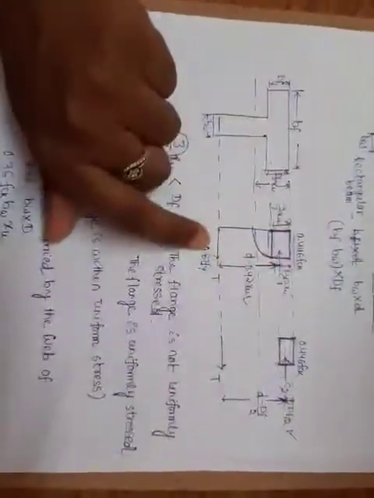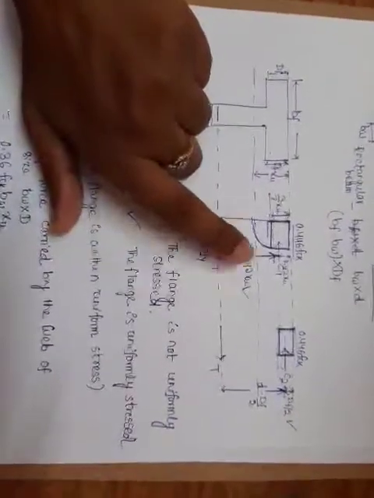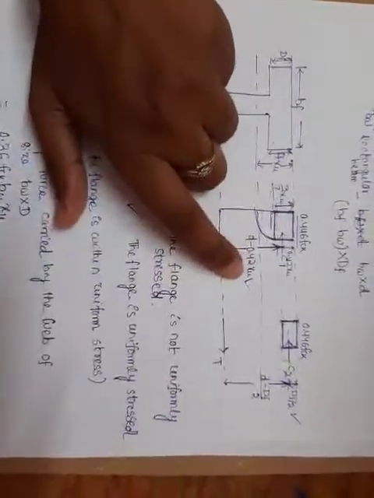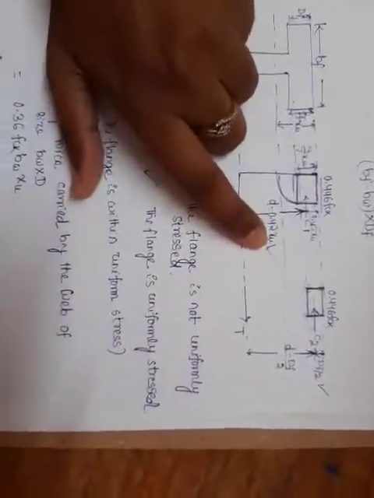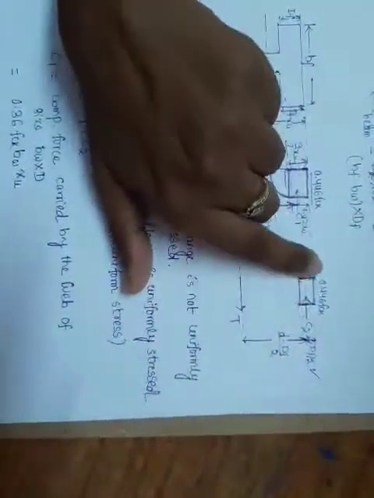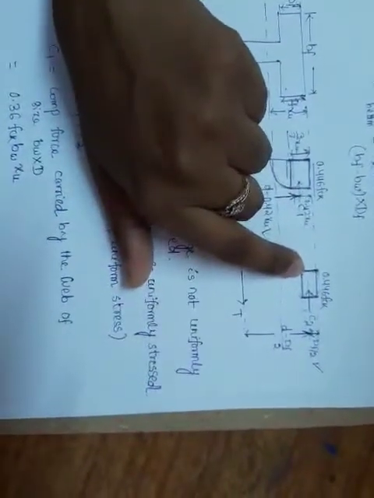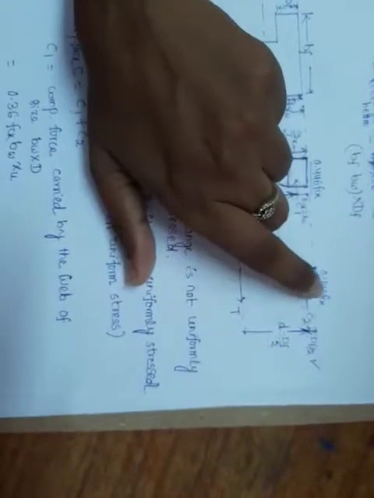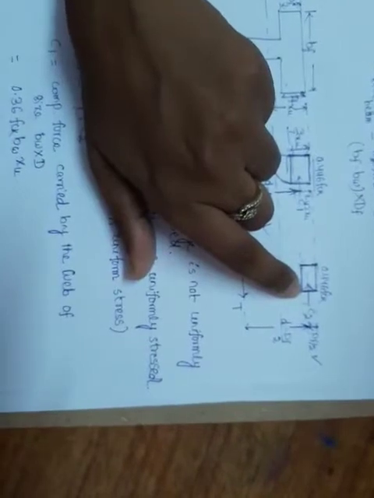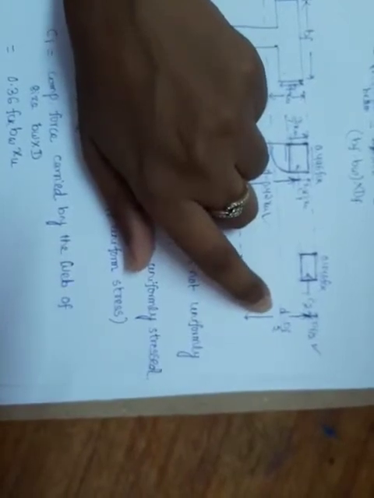Then come to the lever arm. For the web part, the lever arm will be the same as for a rectangular beam, d minus 0.42 xu. For the flange part, the stress is uniform for the whole depth of Df, so the compressive force C2 will act at a distance of Df by 2, that is, at the mid portion of the flange thickness. So its lever arm will be d minus Df by 2.